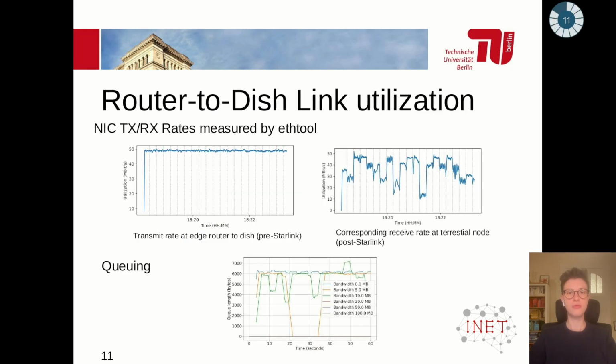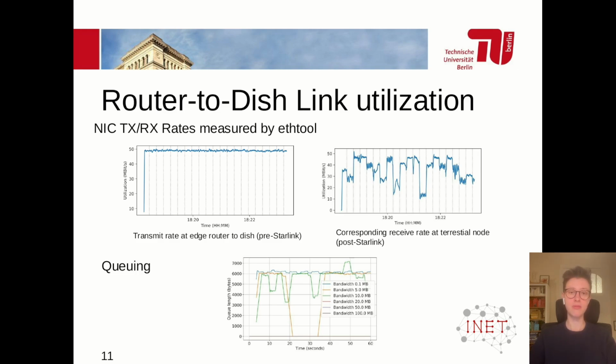To really understand the role of the router, we had to take a closer look at the link between the router and the dish, which was of course unique to our setup. We looked at the ethtool rates measured by, to the left you can see, our edge router connected to the dish, so basically the rate that is on the link to the dish.